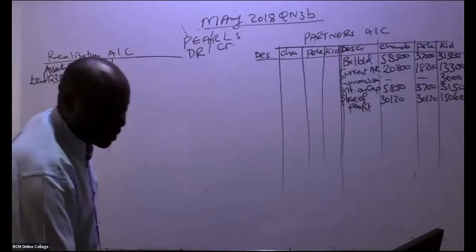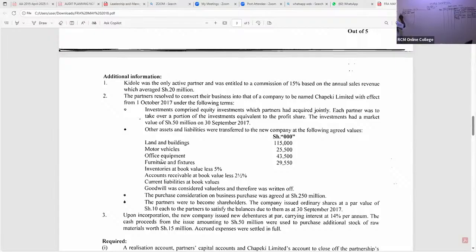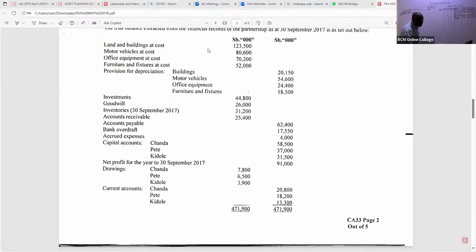The next one that was taken to the new company, my good students, is motor vehicles. So we go back to the net book value. The cost for motor vehicles is 80,600. Are you able to see the depreciation of motor vehicles? Motor vehicle depreciation is here.